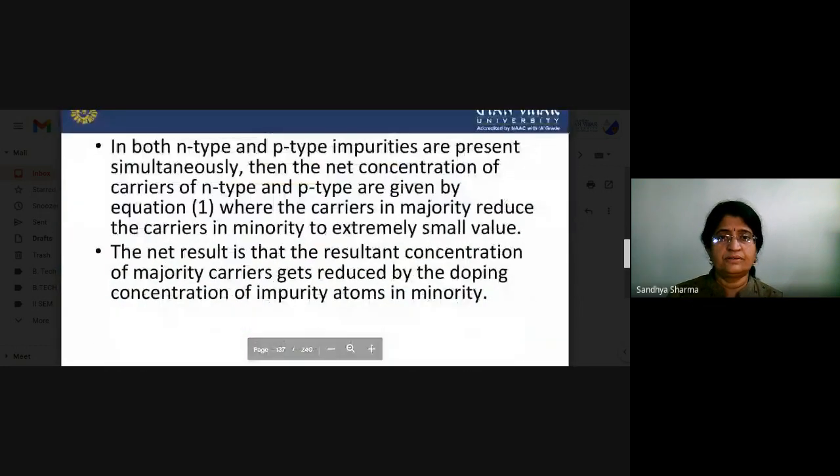If both n-type and p-type impurities are present simultaneously, then the net concentration of carriers of n-type and p-type are given by the equation, where carriers in majority reduce the carriers in minority to an extremely small value. The net result is that the resultant concentration of majority carriers gets reduced by the doping concentration of impurity atoms.